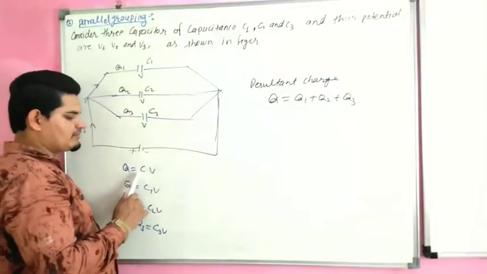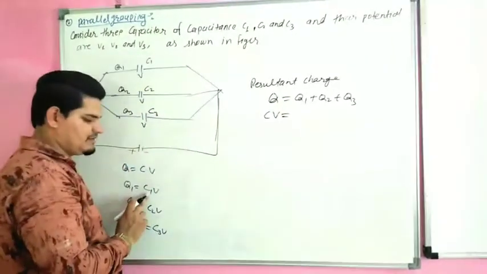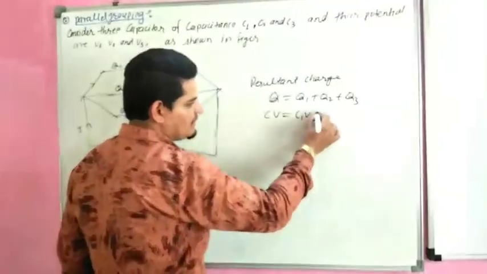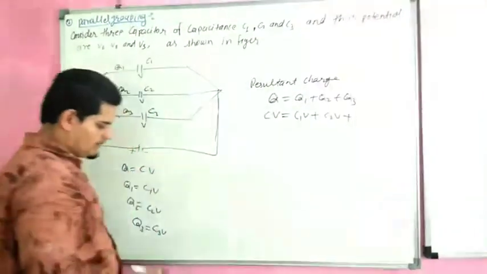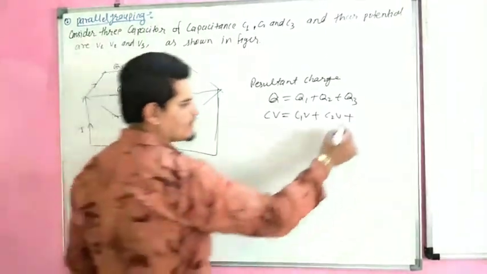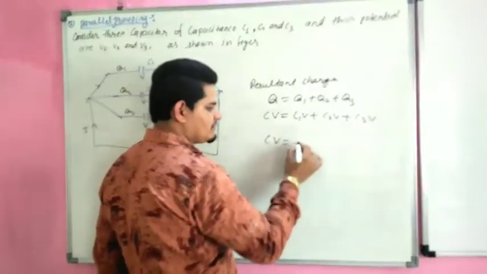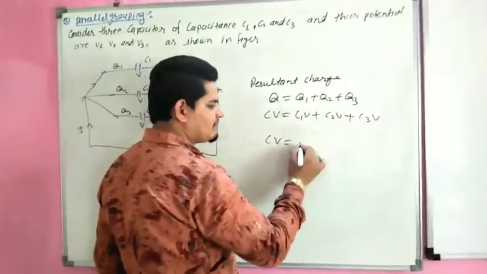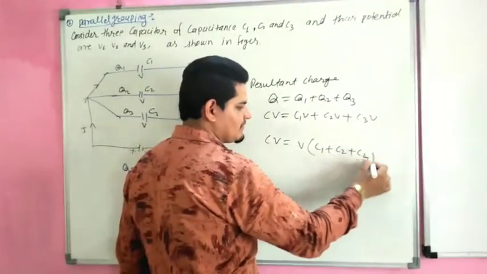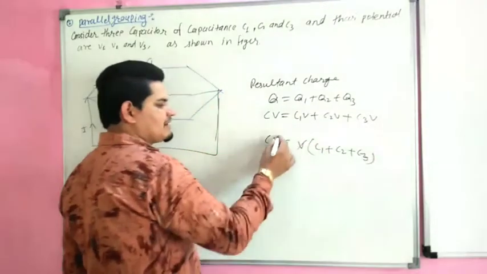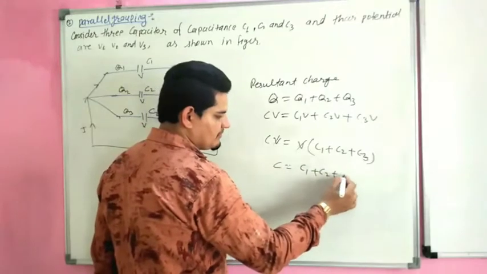So we can put in place of Q the formula CV: Q1 is C1V, Q2 is C2V, Q3 is C3V. So CV is equal to, we can take V common. Now the remaining is C1 plus C2 plus C3. This V can be cancelled. So C is equal to C1 plus C2 plus C3.